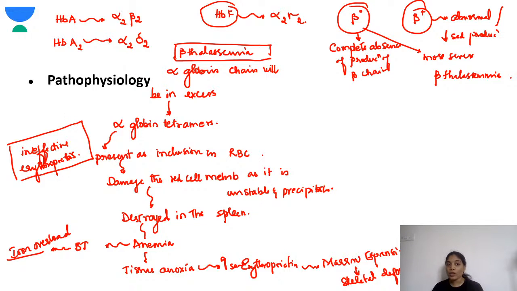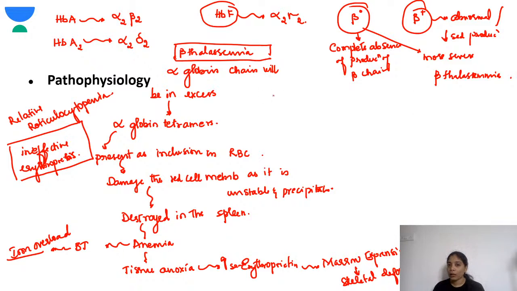Because of this, though there are so many RBCs formed, there is something called relative reticulocytopenia. Though the reticulocytes are formed, for the amount of destruction in the spleen, the reticulocytes are not so much seen in the blood.